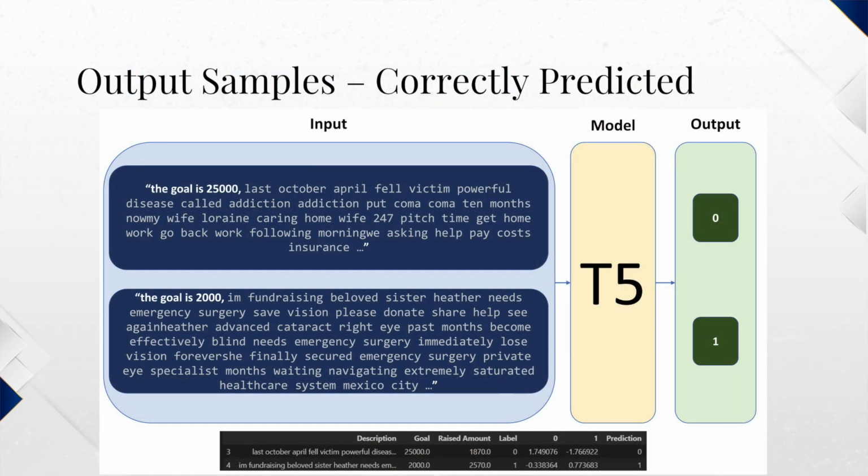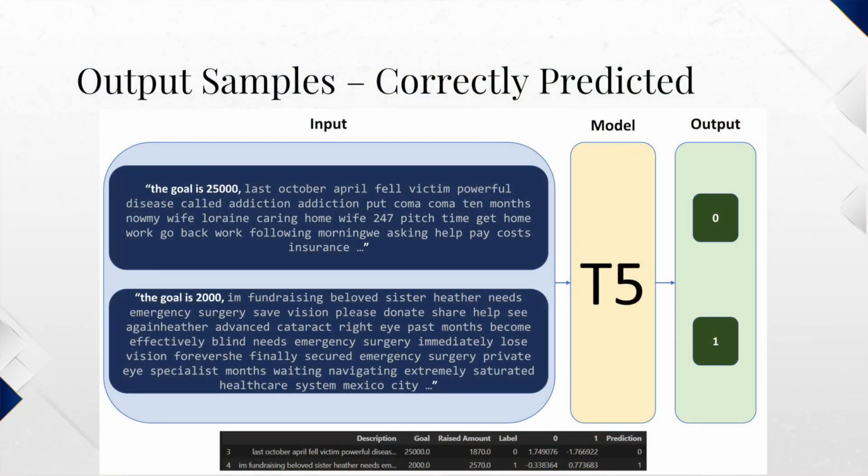So here are a couple of samples that were correctly classified by the model. Generally speaking, people tend to be more compassionate and fund more the severe medical cases in comparison to other cases. For example, in our test set, we had many campaigns that exceeded 100K fundraised, and the majority of them had either the word surgery or the word cancer. From the second example here, it's related to vision surgery, and this is why it was successful from our point of view. And the first one was related to addiction.